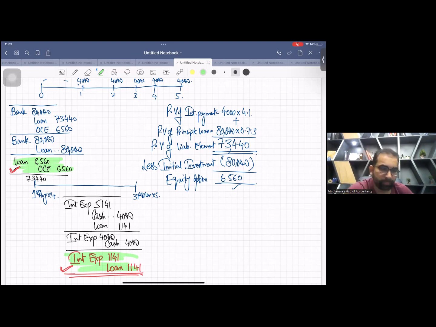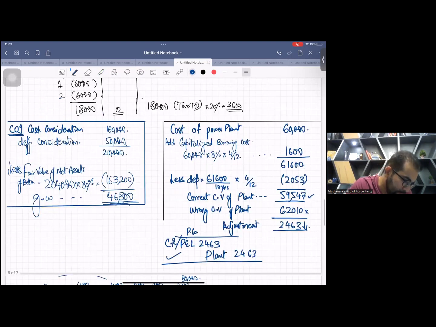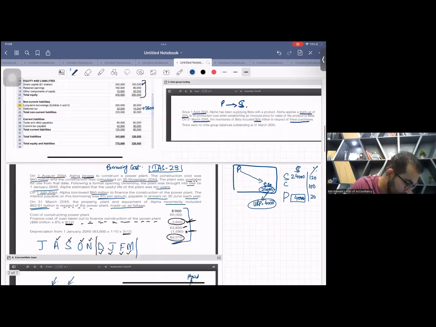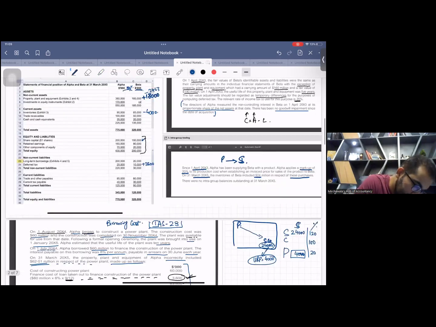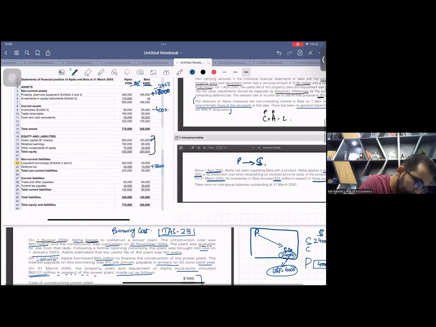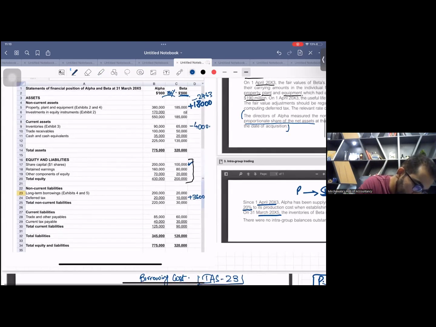Okay, now wait, now hold. See, in the first correcting entry you reduce the loan, debit loan, and in the second you credit the loan. Now let's post in the loan account first, on the balance sheet: loan less 6,560 plus 1,141. You have to adjust in the loan.